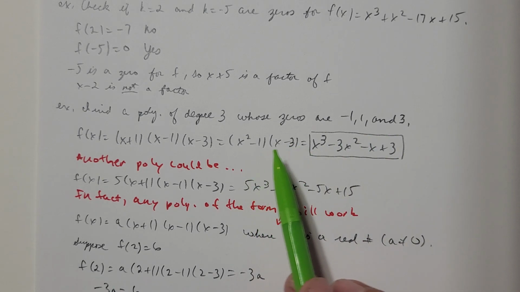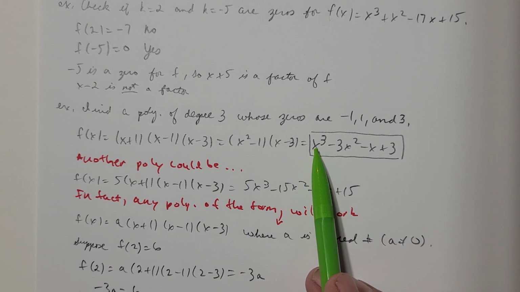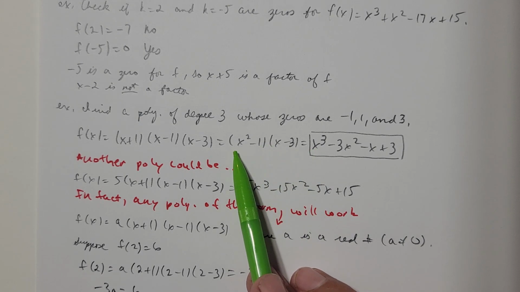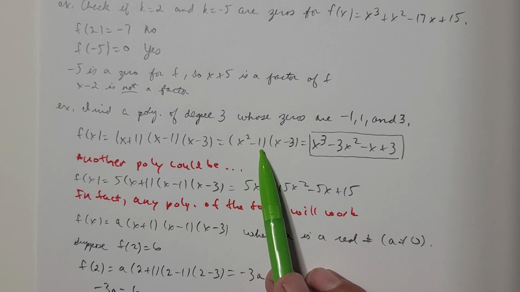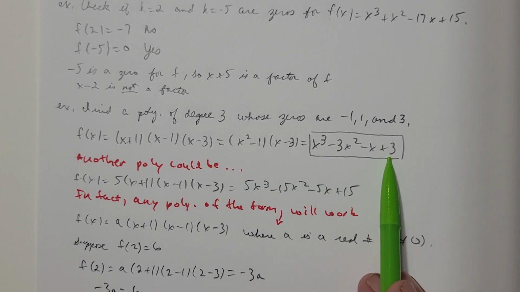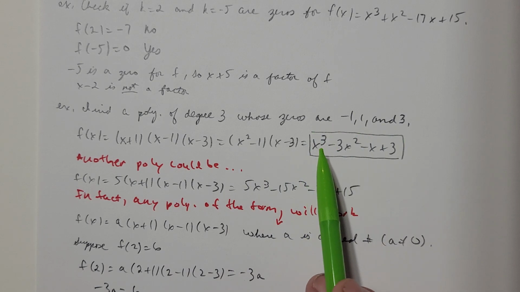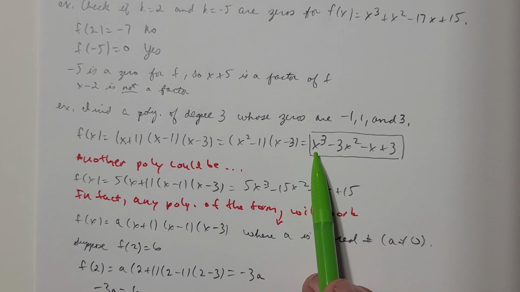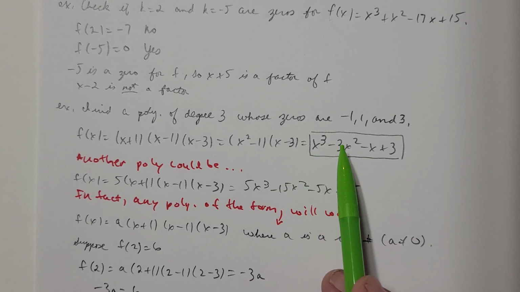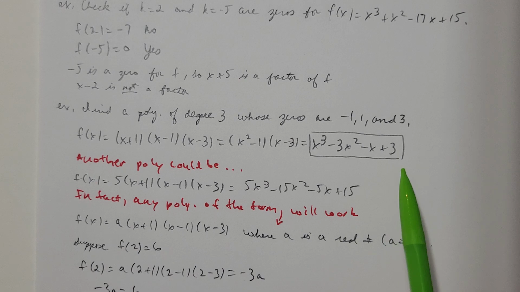If I FOIL this out again, I have x squared times x is x cubed, and then minus 3x squared minus x, negative 1 times negative 3 is plus 3 at the end. So there's my degree 3 polynomial. The highest power of x is 3. And this is in polynomial form, right? I'm adding up some terms there.